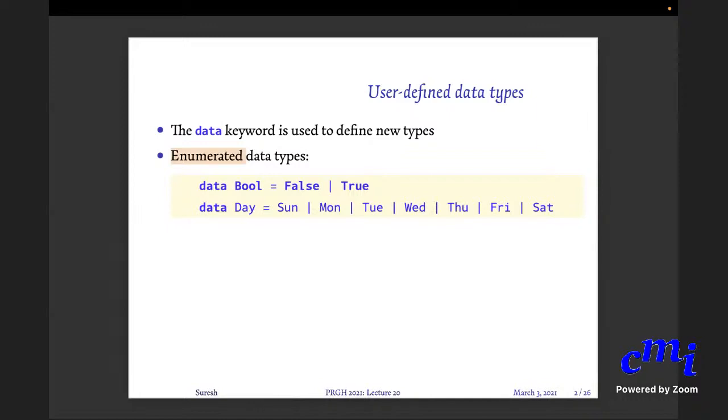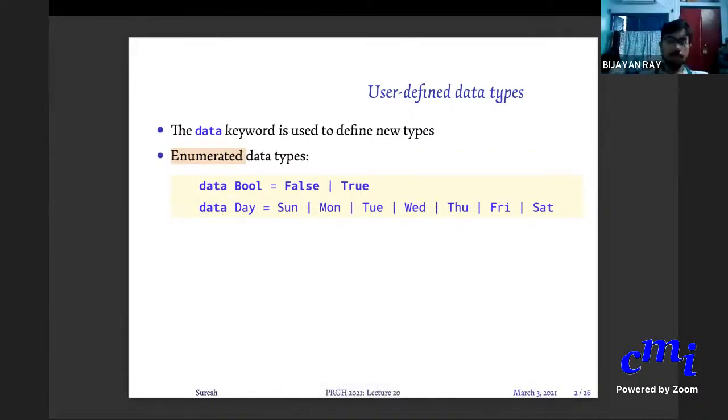And in a language like Java, C, or whatever, you use enum. ENUM means enumerate, and then you can give some values. In Haskell, you will see that it's part of a general pattern. So user-defined data types are very important. This is one of the most basic things that you can do. So you're saying Day can have one of the 7 values.